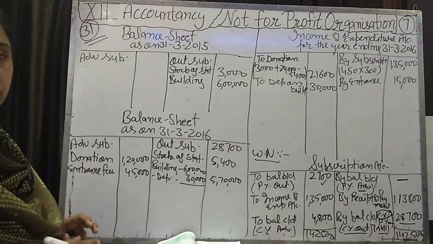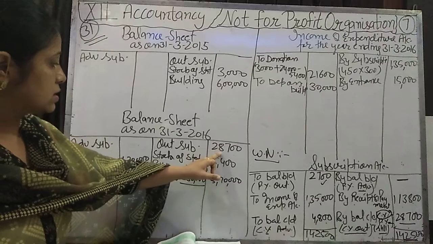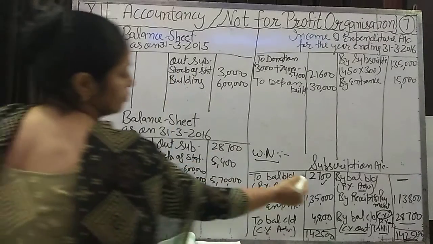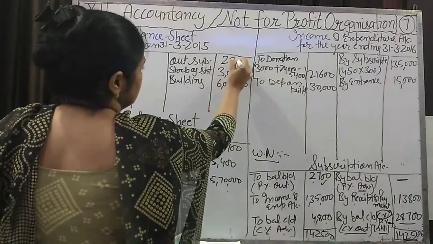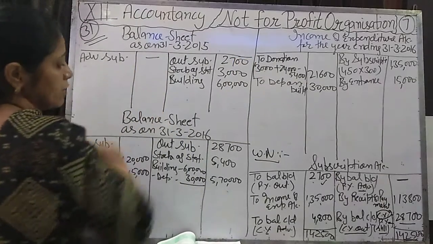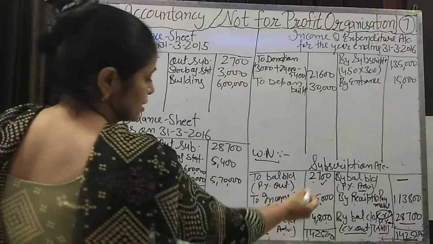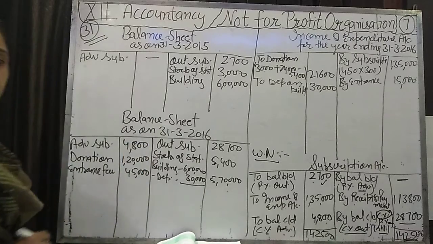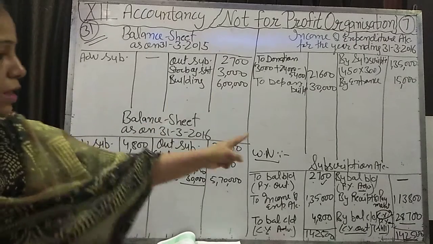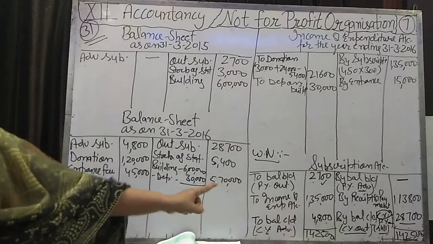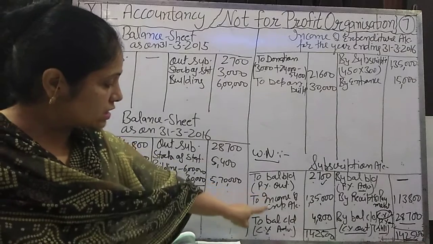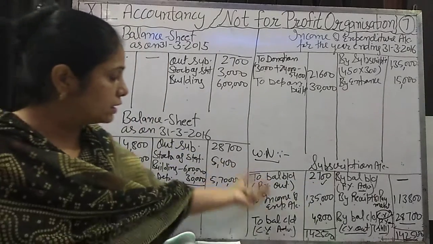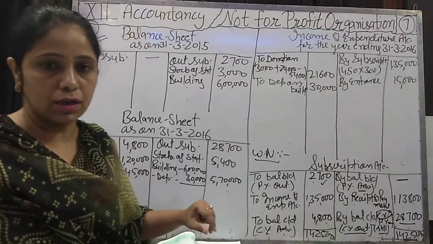Okay, that is the total. So this is 28,700, and the outstanding subscription of the previous year was 2,700. There is no advance subscription, and the advance subscription of the current year is 4,800. Okay, clear? Now the subscription is complete. So these 6 items are fixed in the subscription account. You can learn the pro forma of the subscription account.